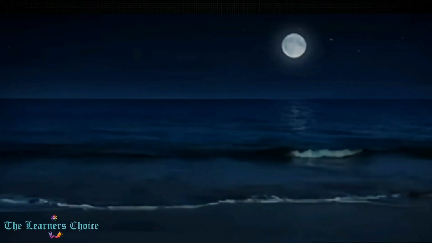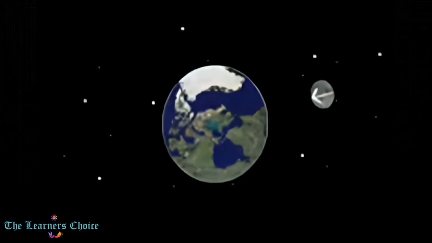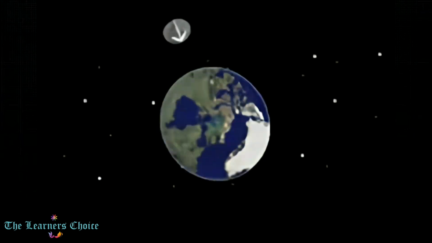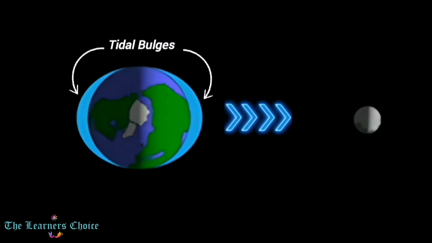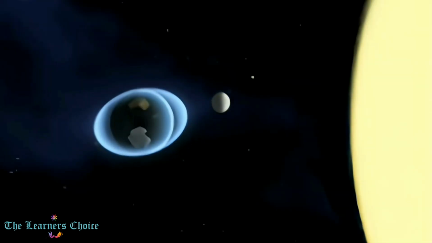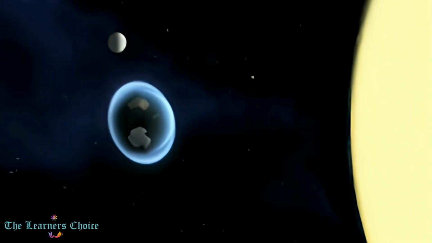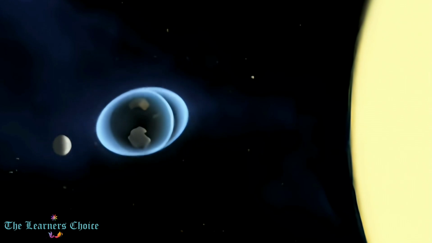The moon has the biggest influence on Earth's tides because of its proximity. The moon and the Earth exert a gravitational pull on each other. On Earth, the moon's gravitational pull causes the oceans to bulge out on both the sides, that is, the side closest to the moon and the side farthest from the moon.